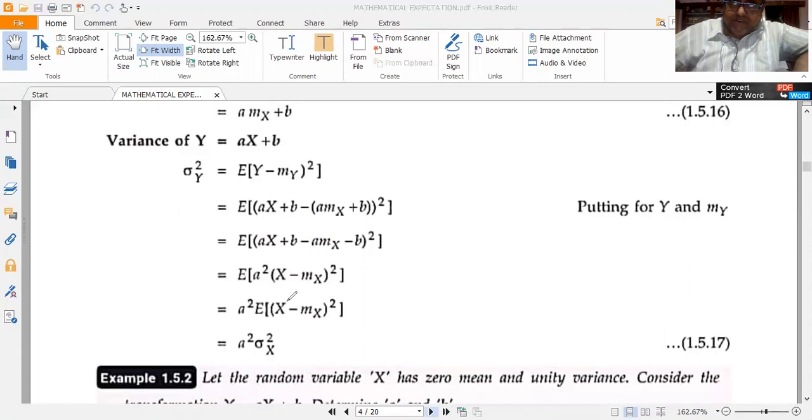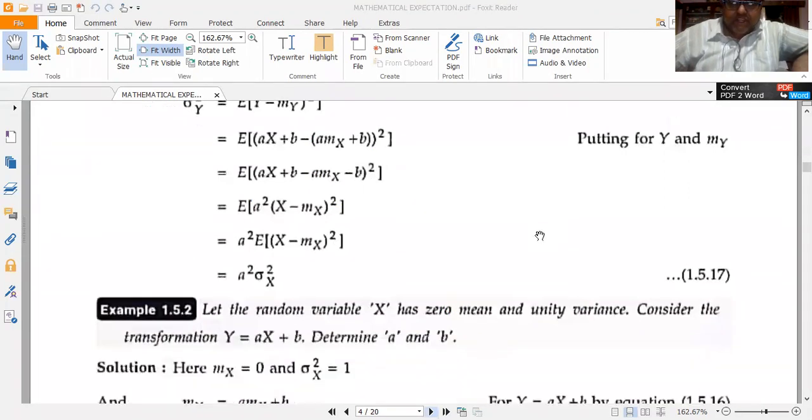So a squared into E of x minus mx the whole squared I get. So E of x minus mx the whole squared is nothing but the variance of random variable x. So I write it as sigma x squared into a squared. So this is the relationship between the variance of x and y. So we have proved three properties of expectation.